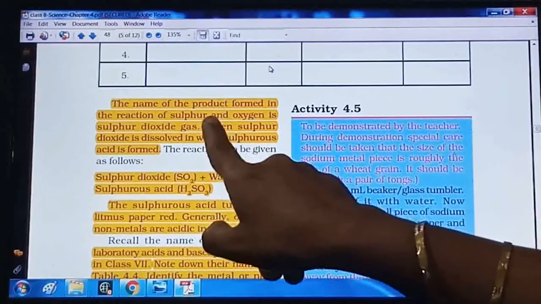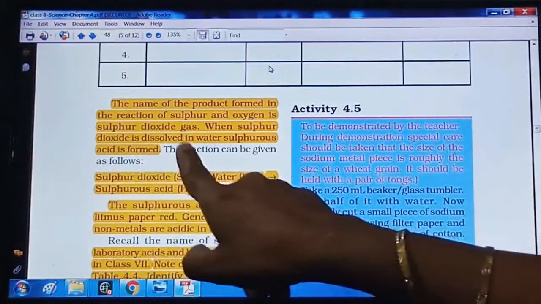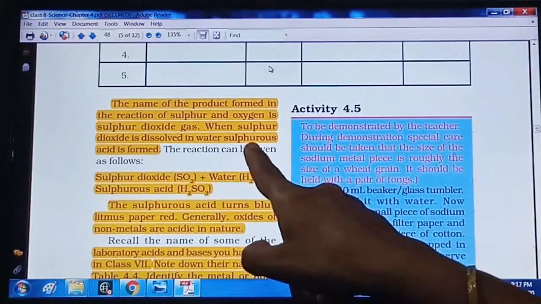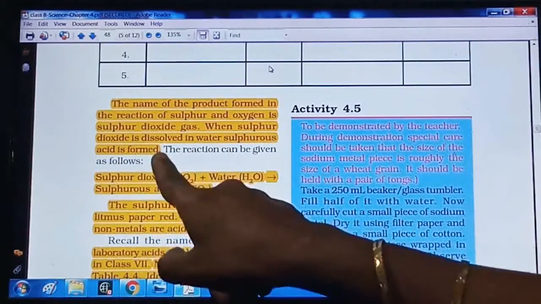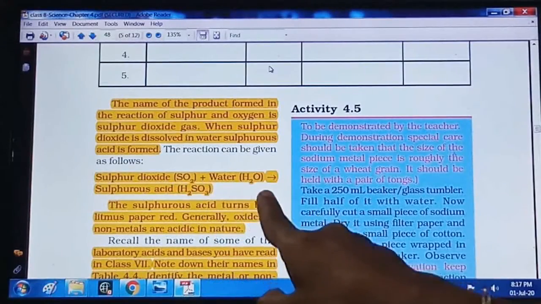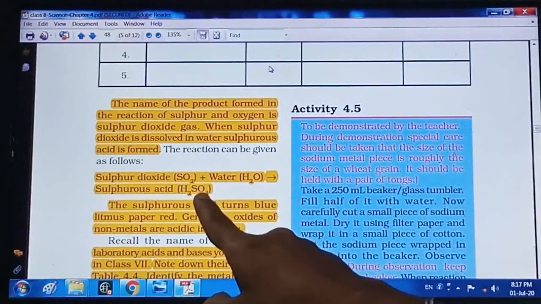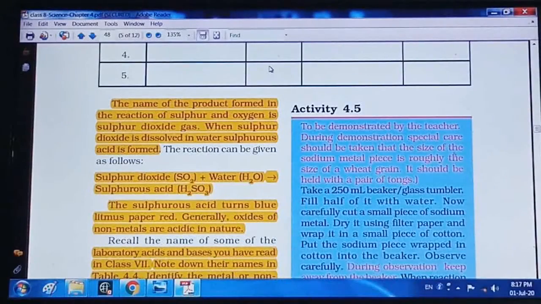When sulfur dioxide gas is dissolved in water, sulfurous acid is formed. The reaction is given: sulfur dioxide plus water gives H2SO3, sulfurous acid, right?